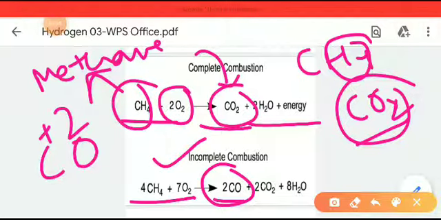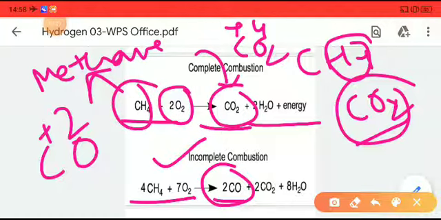In complete oxidation the carbon oxidation state is plus 4. So remember, in incomplete oxidation the carbon's oxidation state will be plus 2 and it will give CO, carbon monoxide, but in complete oxidation of carbon it will give CO2 as the major product.